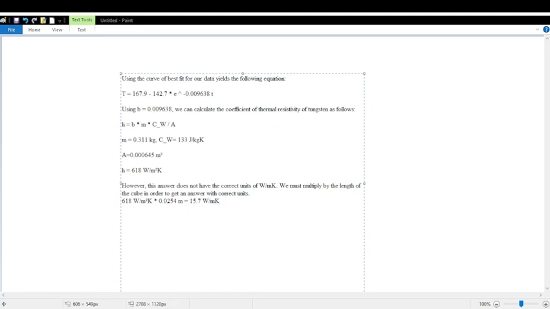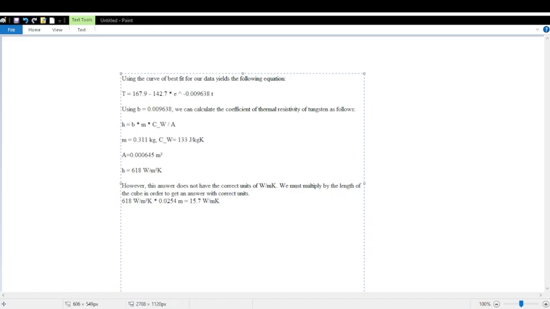We can calculate the coefficient of thermal resistivity of tungsten as follows. H equals B times M times C_W divided by A. M equals 0.311 kilograms. C_W equals 133 joules per kilogram times Kelvin. A equals 0.645 meters squared. H equals 618 watts per meter squared times Kelvin. However, this answer does not have the correct units of watts per meter times Kelvin. We must multiply by the length of the cube in order to get an answer with correct units. 618 watts per meter squared times Kelvin times 0.254 meters equals 15.7 watts per meter times Kelvin.